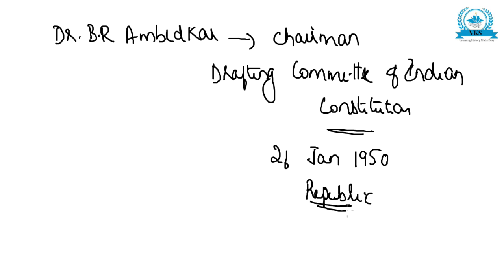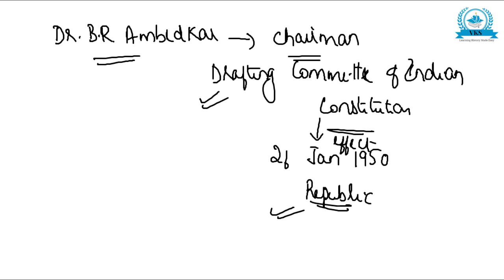So this is how India became a republic. So this is the story of the independence and partition of India.